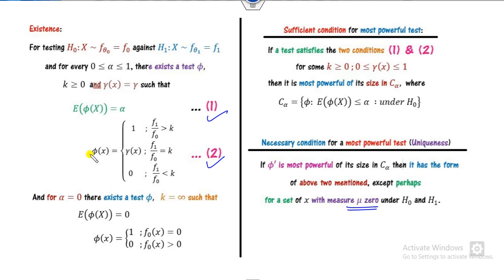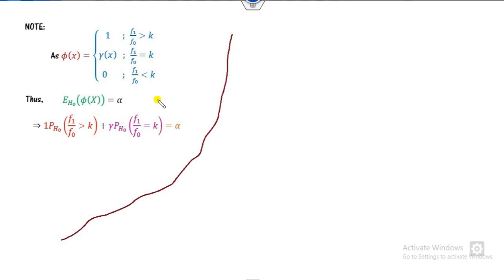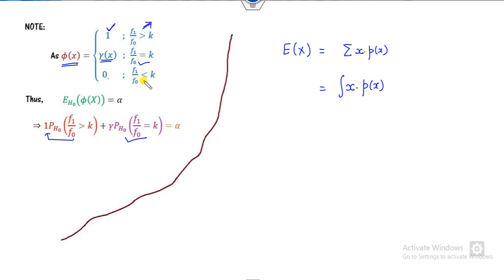Remember that our target is to construct this phi. Here it clearly says how you can compute the expected value of x. If it is discrete, then you write x into the probability. If it is continuous, then you write x into the density. So remember, for this phi, 1 into the probability of this, that is gamma, plus 0 into the probability of this, is nothing but alpha.